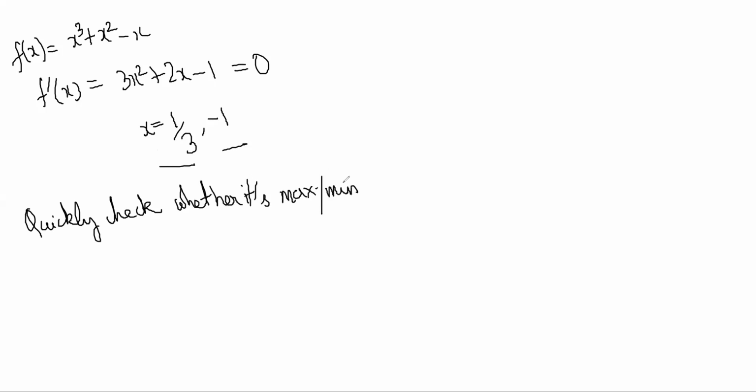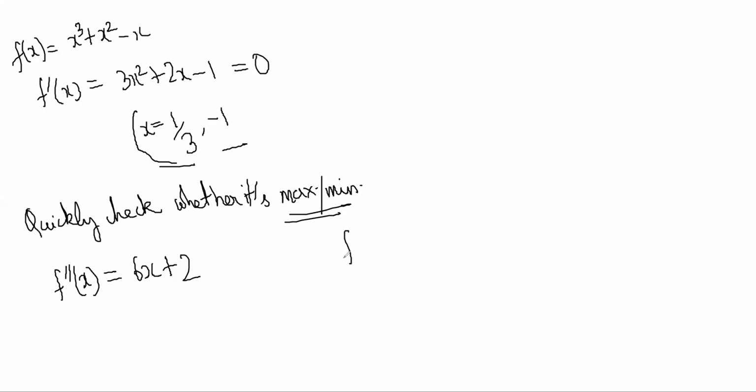It doesn't even need the wavy curve or anything. It is faster than that. The fastest method to check whether this is a maxima or a minima is, take the second derivative. What is the second derivative? One more derivative. So this is 6x plus 2, right?